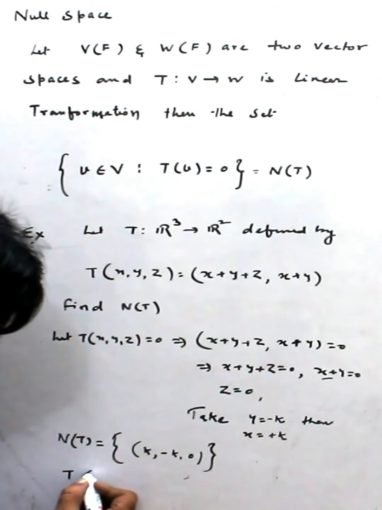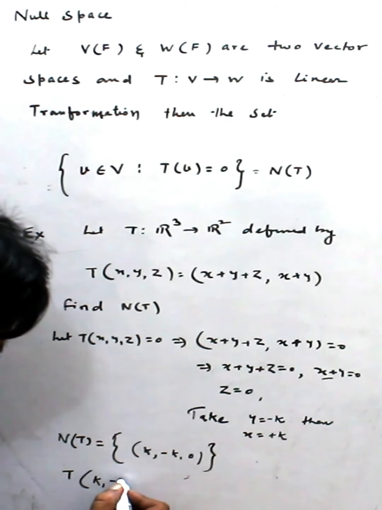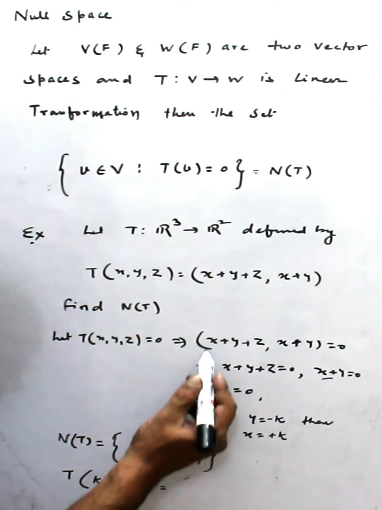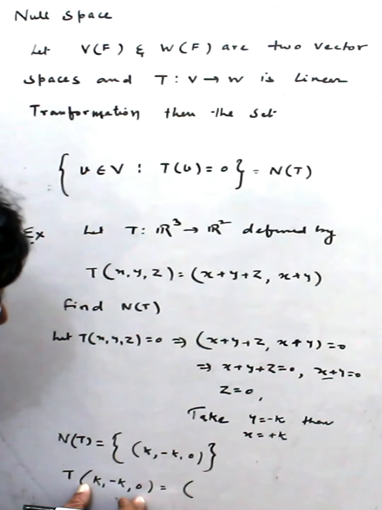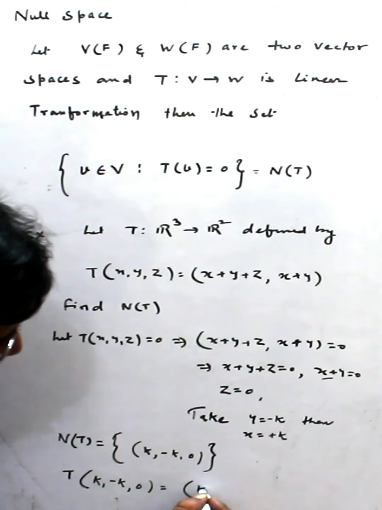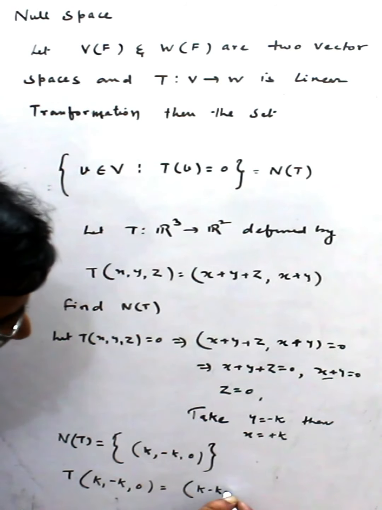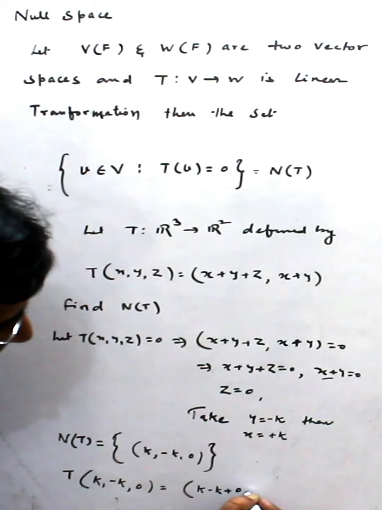You can simply verify. If I put T(k, minus k, 0), what happens? As per the definition, the first component is the sum of all 3 components, that means k minus k plus 0, which is 0.